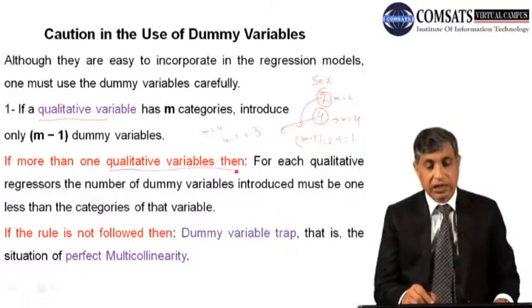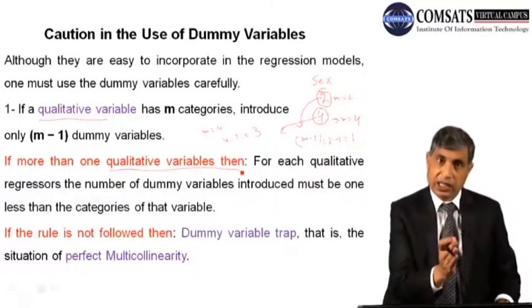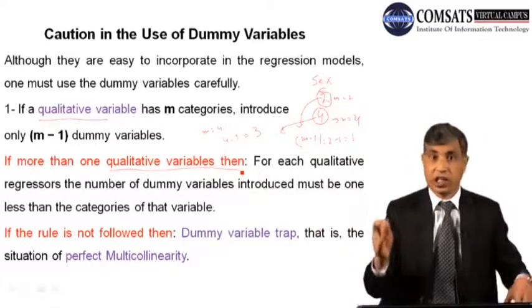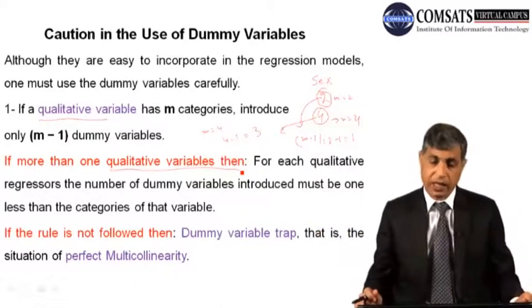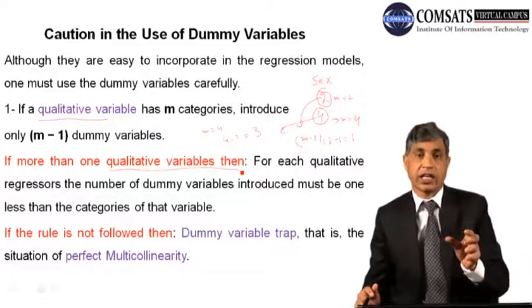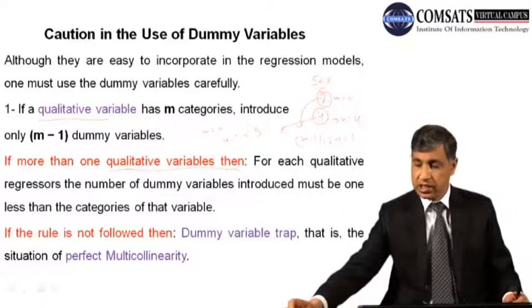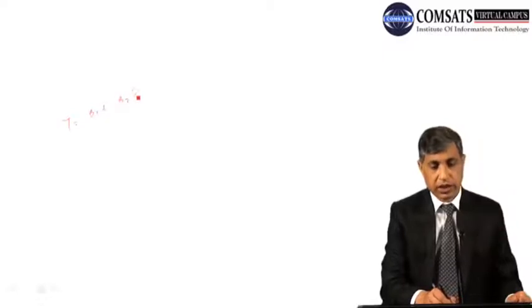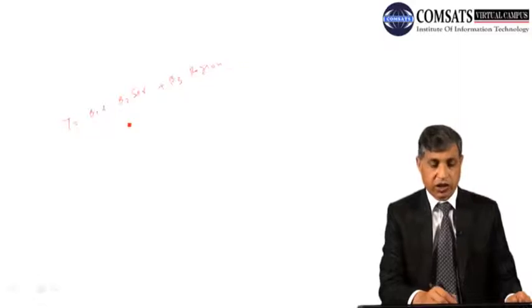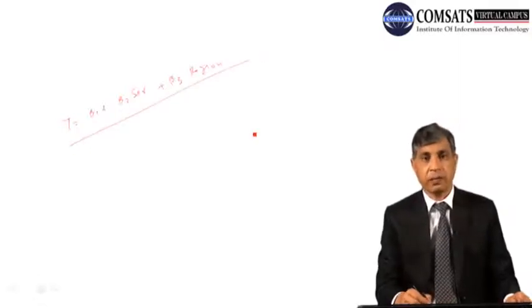qualitative variable, if in the same regression sex also enters, region enters, religion enters, many other qualitative variables now enter into our model, then do not worry about this. You will do the same for each category. For example, my model is y is equal to beta 1 plus beta 2 sex plus beta 3 region. I am talking in the case of Pakistan, and you can say this is the model. Now what happened?